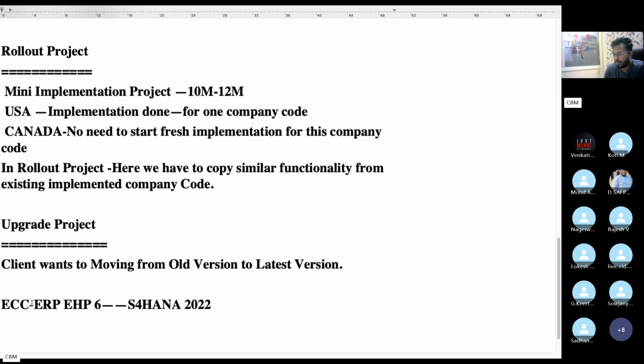ECC means the old version, S4HANA means the latest version. Whatever functionality and features are in the 2022 version were not there in ECC. Now the client wants to upgrade the software from ECC to S4HANA 2022. That is an upgrade project.